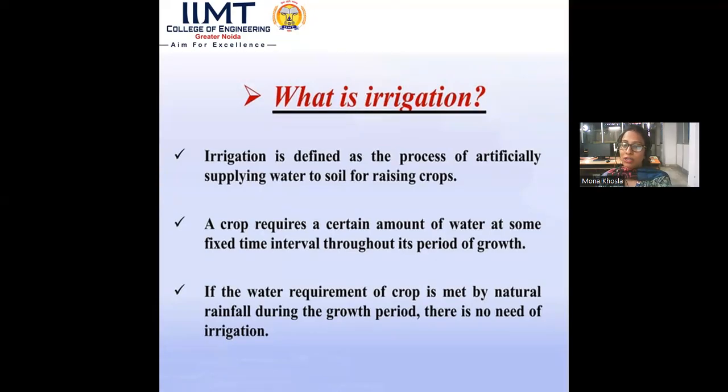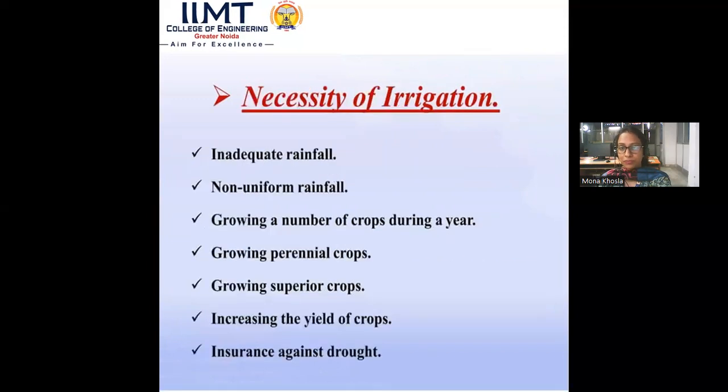If the water requirement of a crop is met by natural rainfall during the growth period, there is no need of irrigation, as it is an artificial application of water. So if the rainfall is adequate, if there is no scarcity of rainfall, then we don't need an extra application of water. The demand can be fulfilled the natural way, that is the rainfall, and that is why we don't need irrigation if the rainfall is in a proper amount.